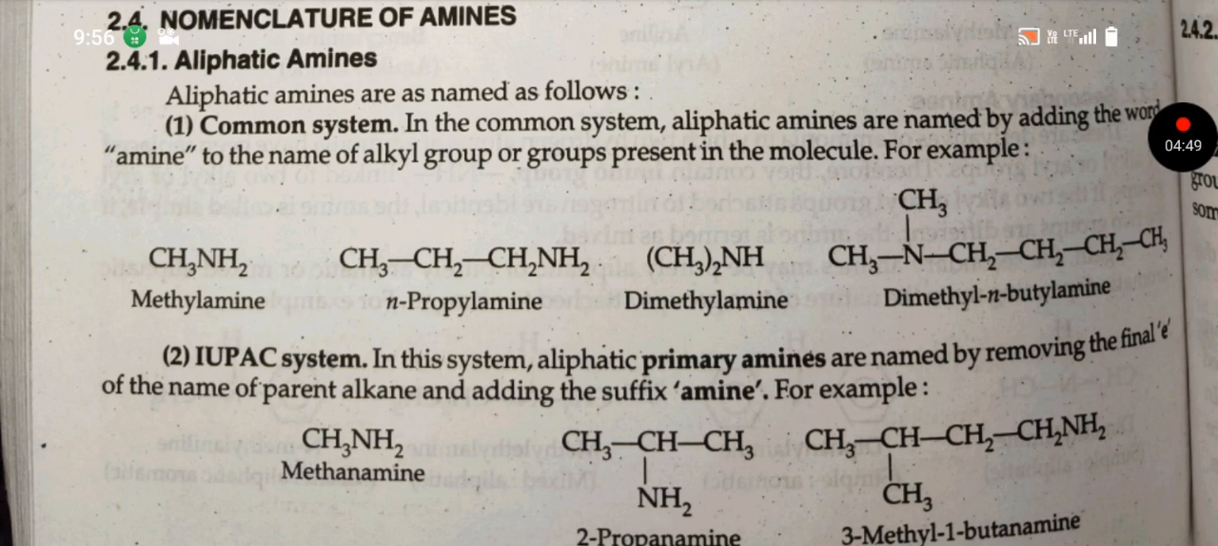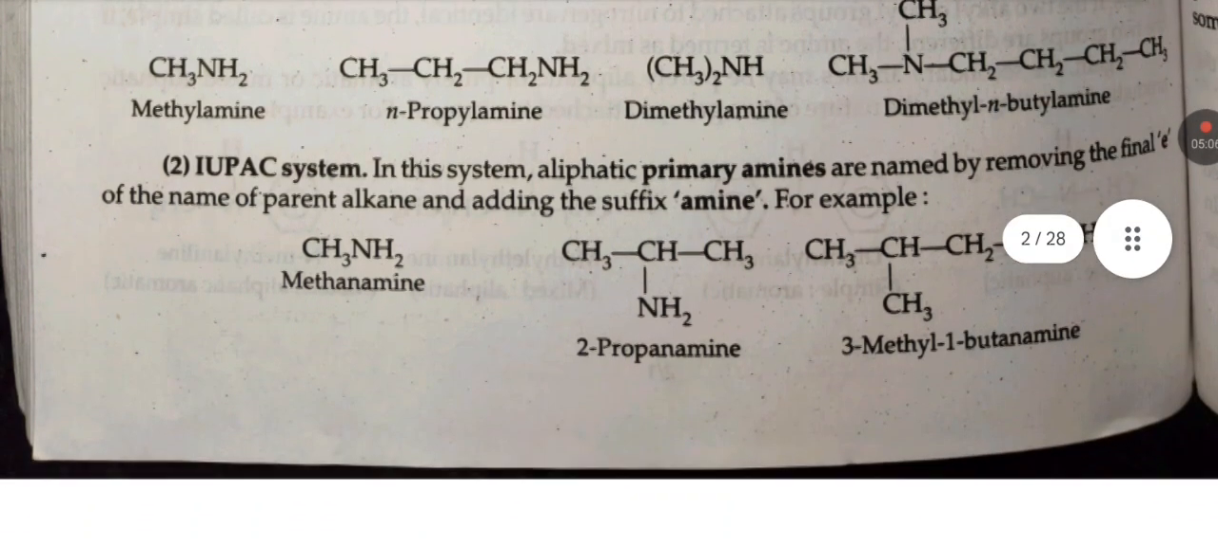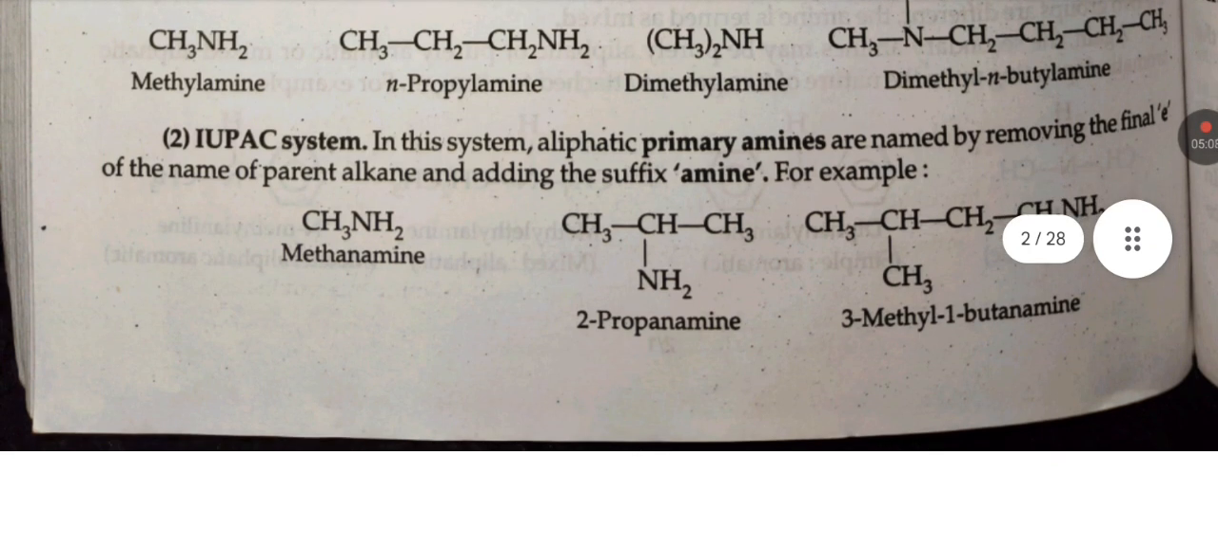Nomenclature of amines. Aliphatic amines. They can be named as follows. Common system. In the common system, aliphatic amines are named by adding the word amine after the name of the alkyl group or groups present in the molecule. For example, methylamine, n-propylamine, dimethylamine, dimethyl n-butylamine.